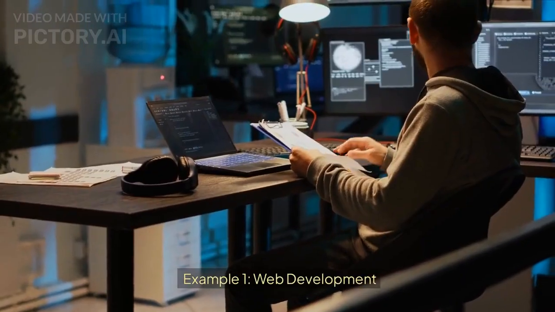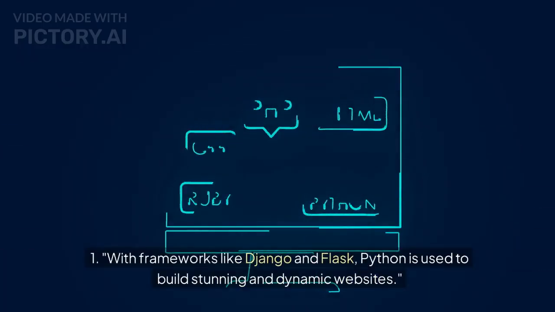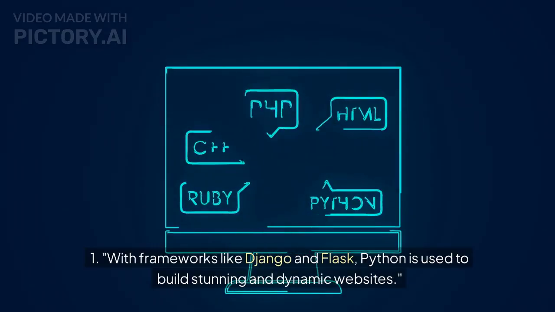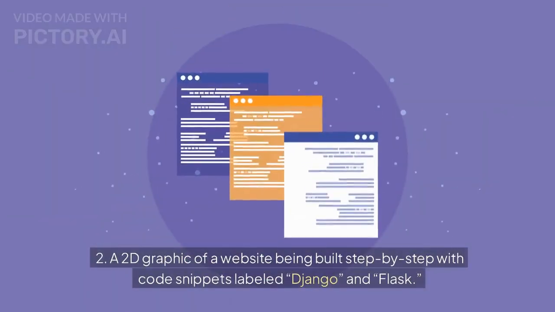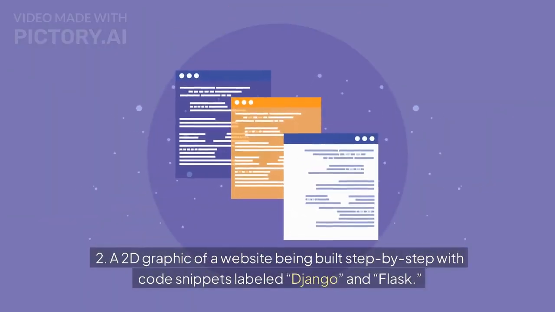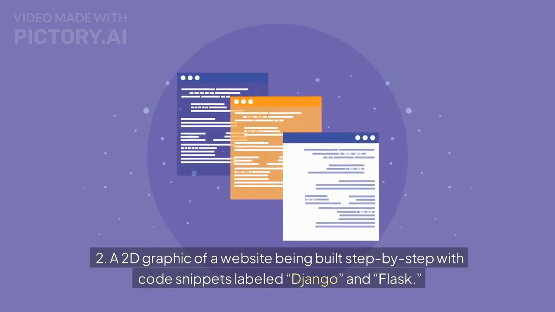Example 1. Web development. With frameworks like Django and Flask, Python is used to build stunning and dynamic websites. A 2D graphic of a website being built step by step with code snippets labeled Django and Flask.